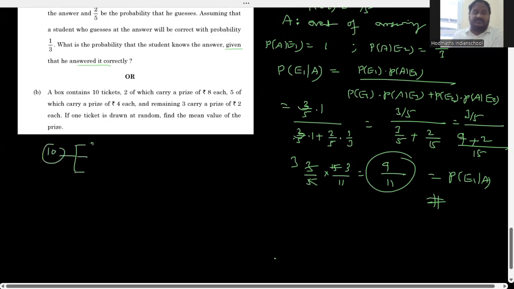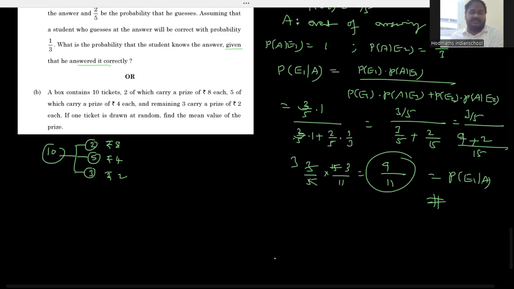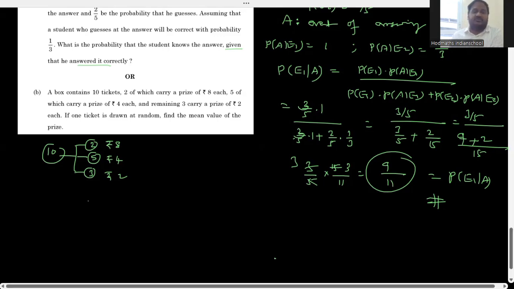Two tickets of 8 rupees, five tickets of 4 rupees, and the remaining three tickets of 2 rupees each.